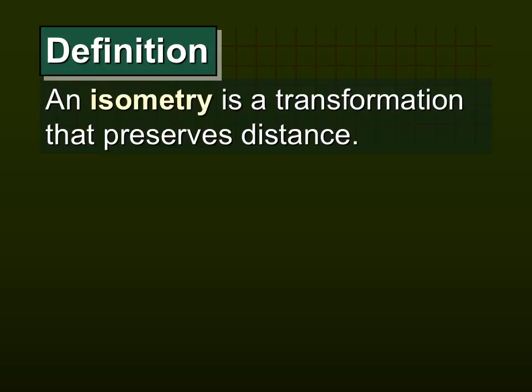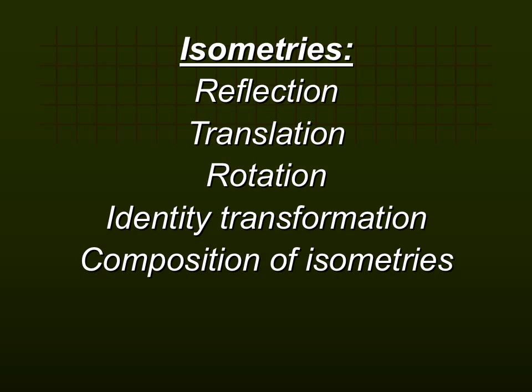So let's talk about a new vocabulary word. We have a word called isometry, and an isometry is just a transformation that preserves distance. So anytime you have a transformation that's going to preserve distance, it's an isometry. Isometries include the following transformations. Anytime you do a reflection, a translation, a rotation, the identity transformation, or anytime you compose different isometries, all of those transformations are considered isometries.